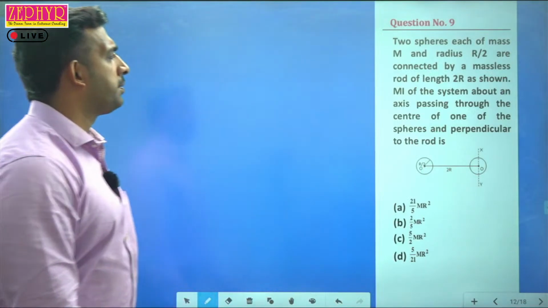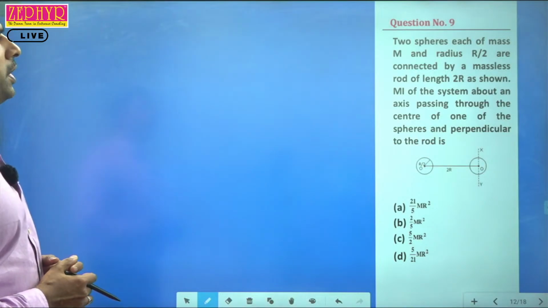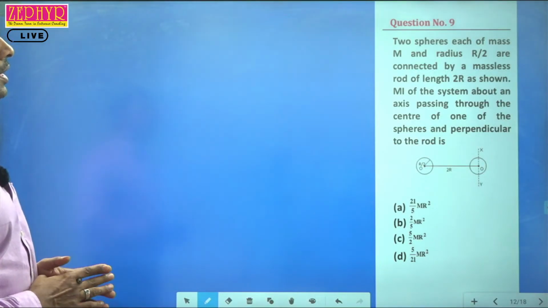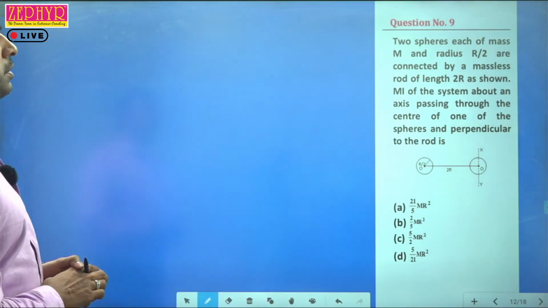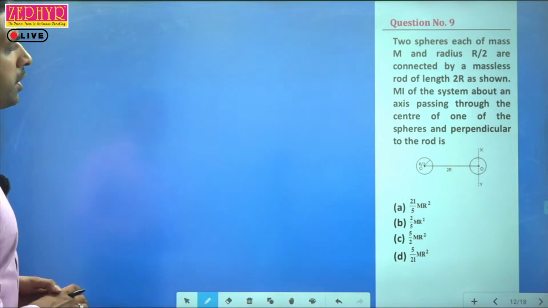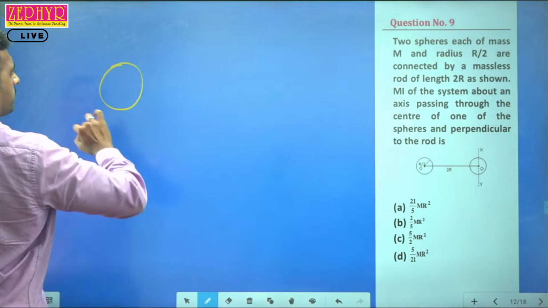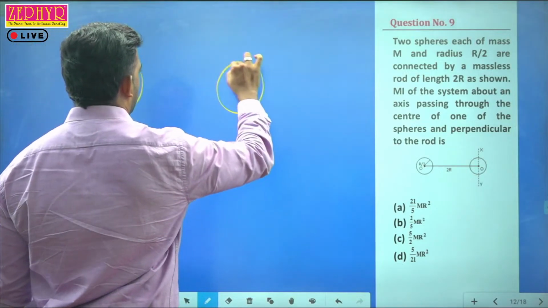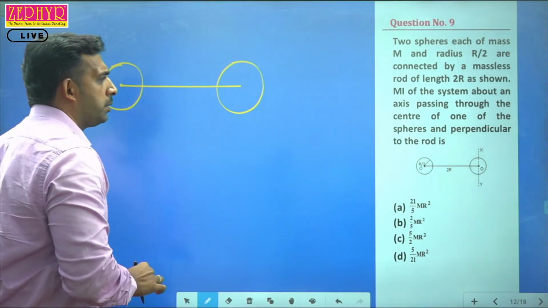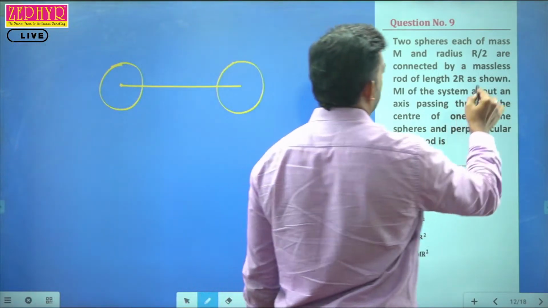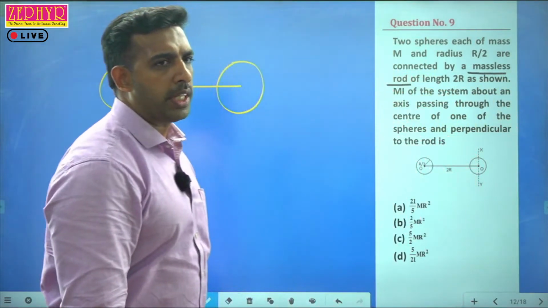Question number 9. Two spheres each of mass m and radius r by 2 are connected by a massless rod of length 2r as shown. Find the moment of inertia of the system about an axis passing through the center of one of the spheres and perpendicular to the rod. So we'll consider one sphere like this, and another sphere connected by a thin massless rod. It's very important to note that it is a massless rod. There can be confusions and mistakes, so you need to consider the rod as massless.